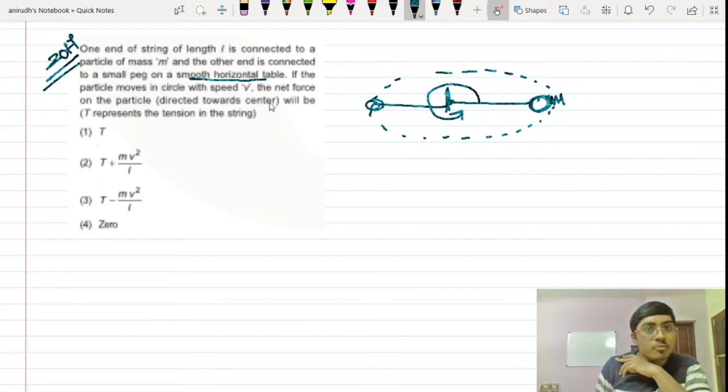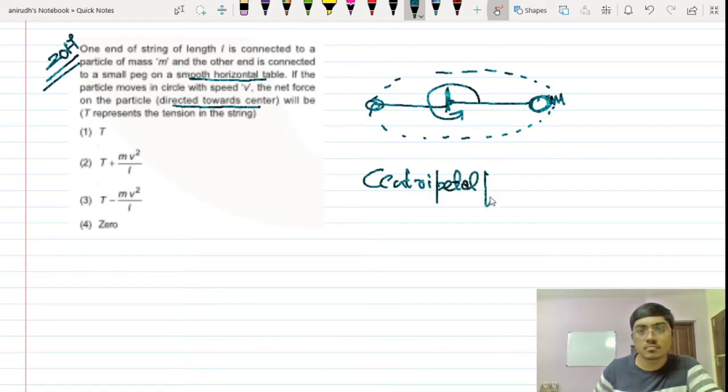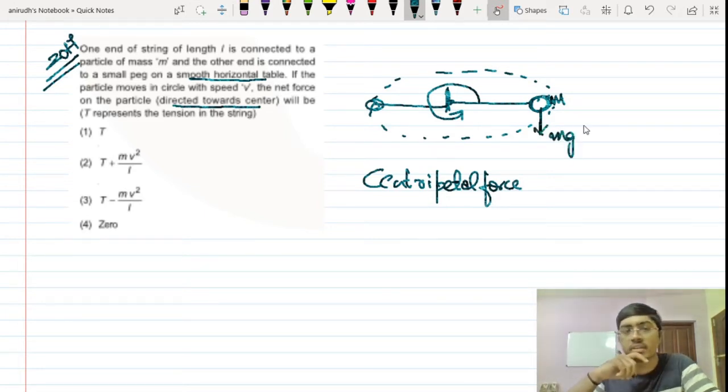If the particle moves like this, net force on the particle is, obviously this is moving in this particular way, and the net force directed towards the center is called the centripetal force. Fine. The only force acting on this is the mass weight that is towards this particular downward direction.